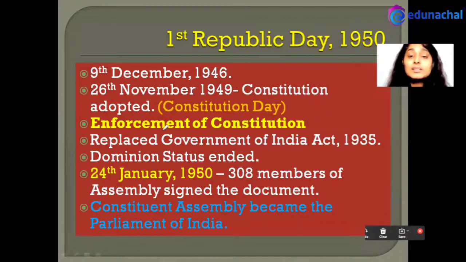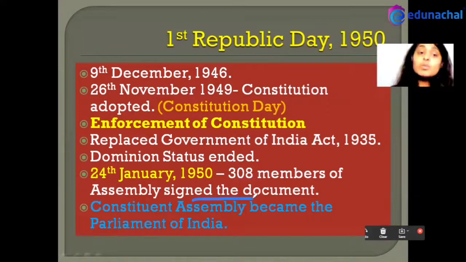Now, why did this happen? The constitution work started from 9th December. It was adopted on 26th November. Also, on 24th January 1950, the 308 members of the Constituent Assembly signed the document.